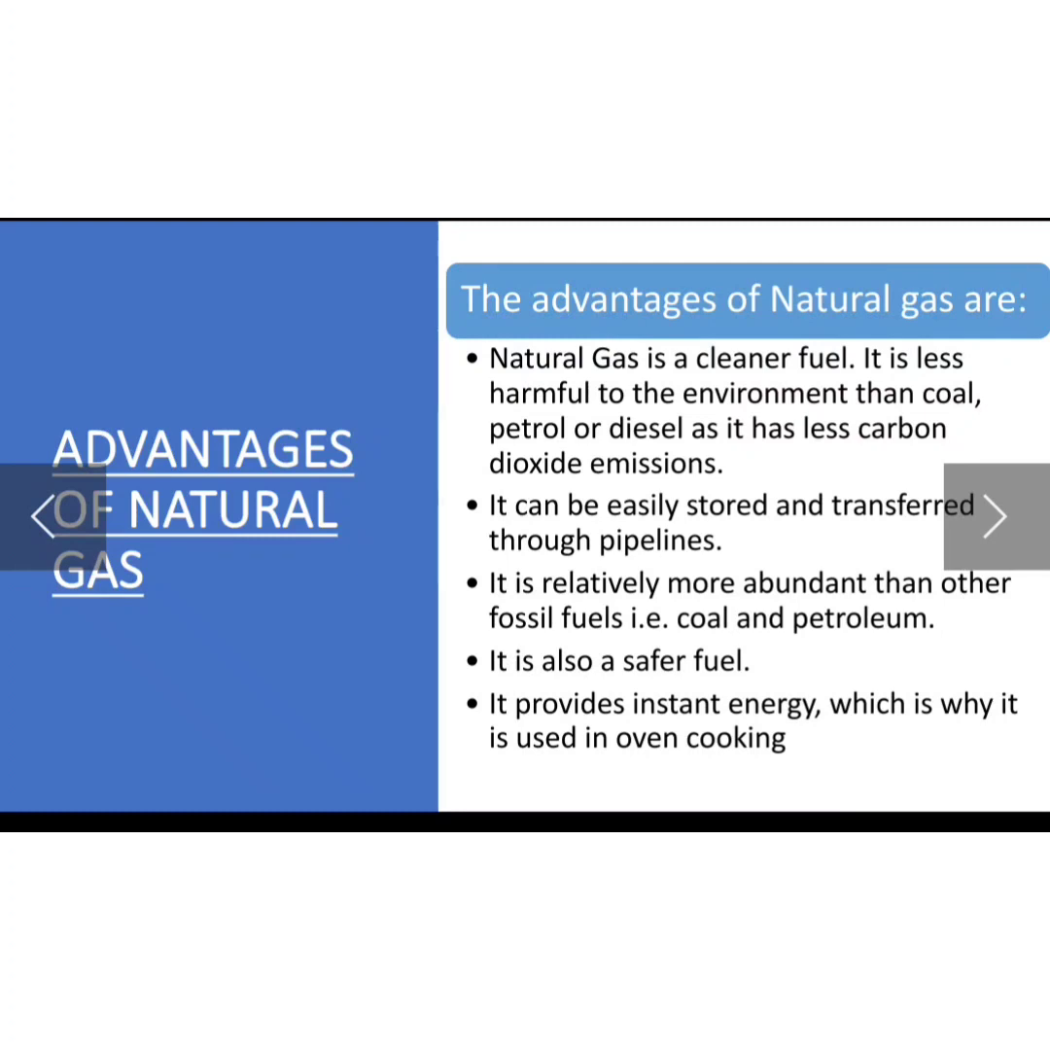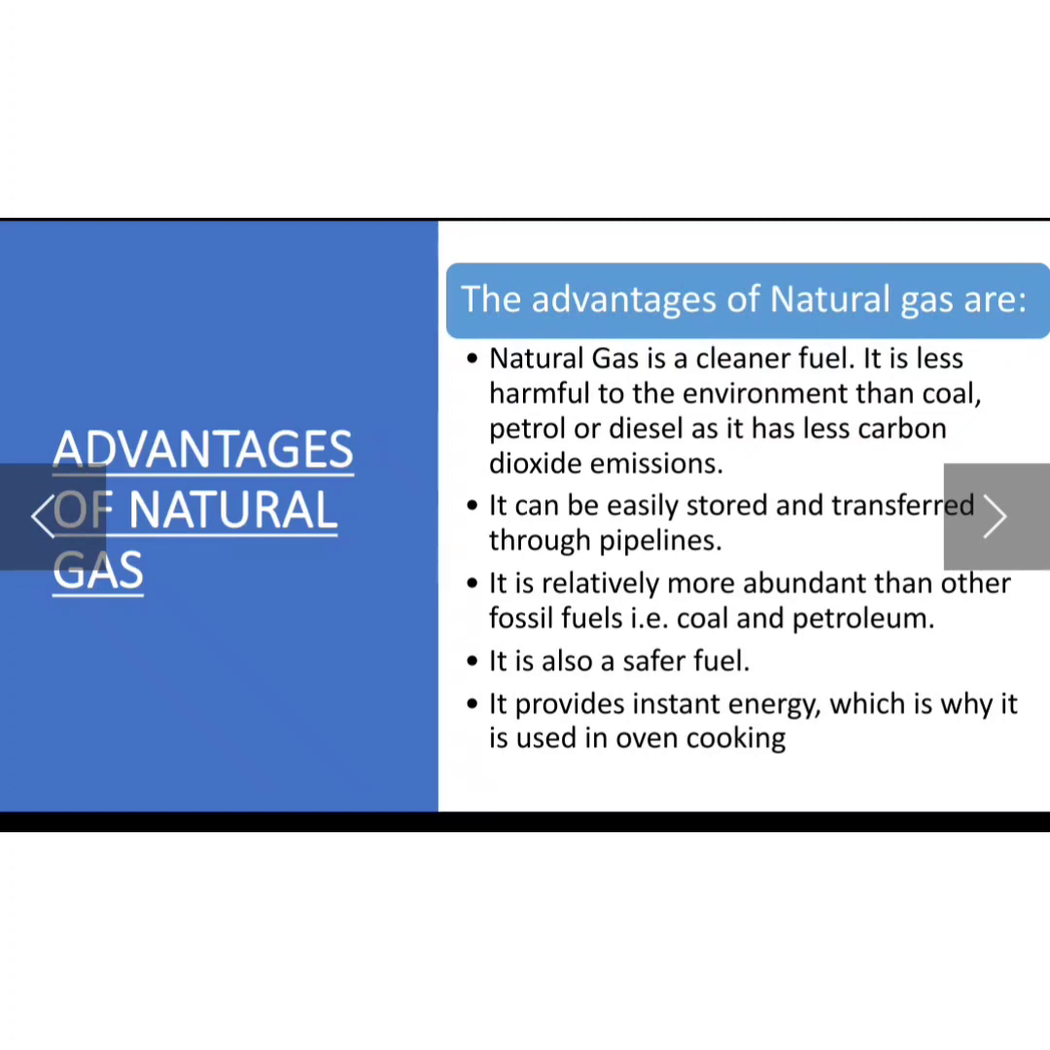We just got to know that coal causes so much harm to the environment by generating millions and millions of tons of waste. So if we talk about natural gas, it causes less harm to the environment as compared with coal, petrol or diesel, because it discharges, or you can say emission means discharge, less amount of carbon dioxide. Okay, so because it discharges less carbon dioxide, that is the reason it is less harmful to the environment. Next thing class, it can be easily stored and transferred through pipelines.